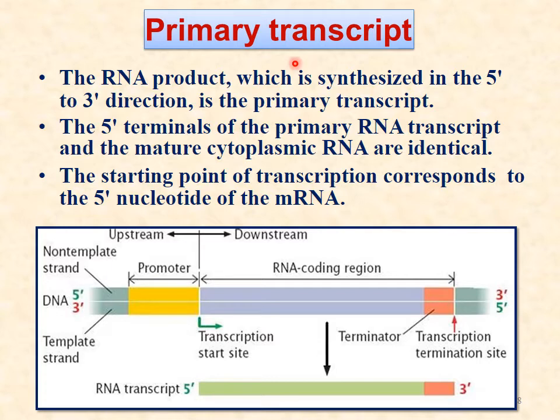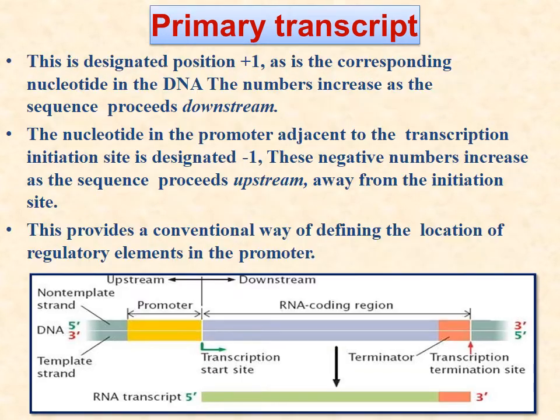Now the primary transcript. The RNA product that is synthesized, from 5' to 3', is known as the primary transcript. The 5' terminals of the primary RNA transcript and the mature cytoplasmic RNA are identical. The starting point of transcription corresponds to the 5' nucleotide of the messenger RNA.